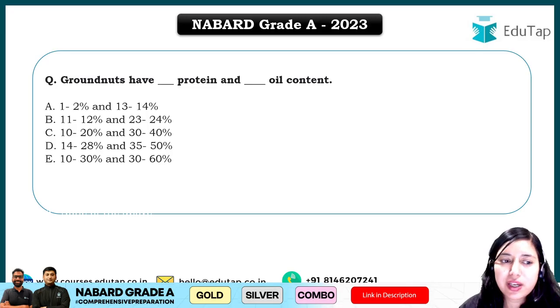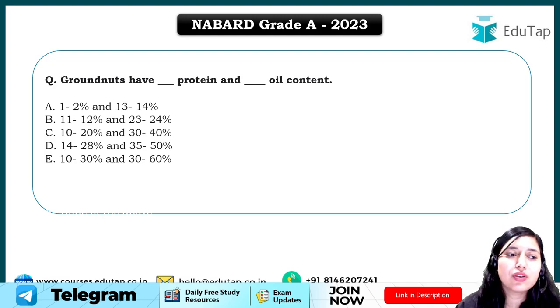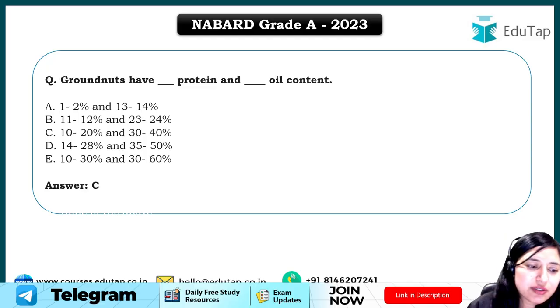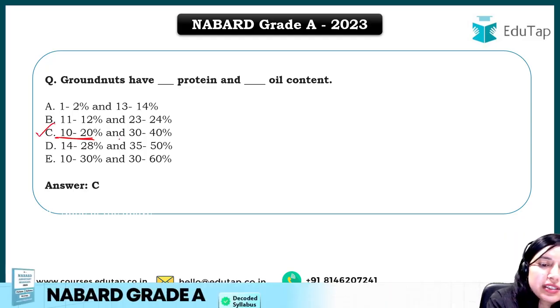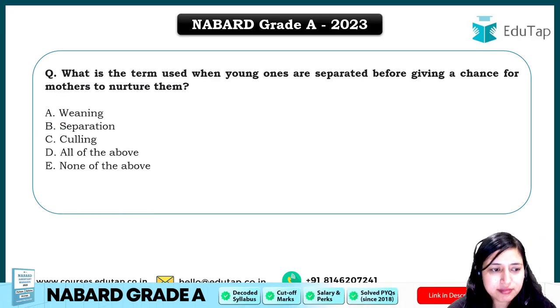Otherwise you can skip it. Okay, it's not necessary that you have to answer each question, because there will be 1 to 2 questions which are very out of syllabus and you might not have any idea regarding that. ठीक है? So here for groundnut, the answer will be option C, 10 to 20% protein and 30 to 40% oil content. That is the correct answer.